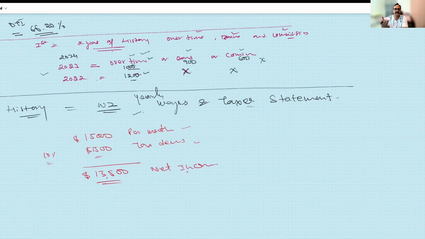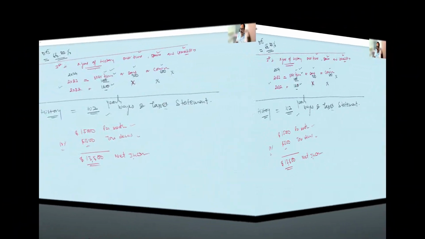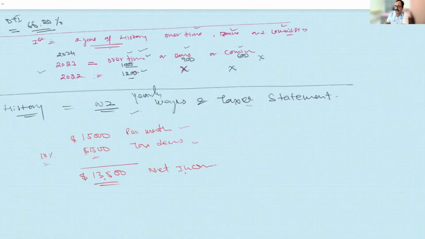This is how every pay stub we saw yesterday, so many pay stubs, right? There was gross income and then there was a tax deduction, other deductions, and then the net income that was being deposited into my account. Is that clear to everyone? This is how it happens, right?